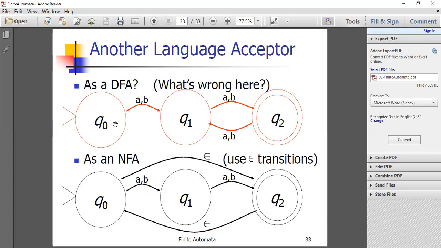So as a DFA, it is reaching only on one input symbol, but here you can see that on epsilon, that is using null transitions, it is directly going to the final state. If there is no input symbol, then it can directly reach the final state on the epsilon symbol. So this is the main difference between DFA and NFA here.